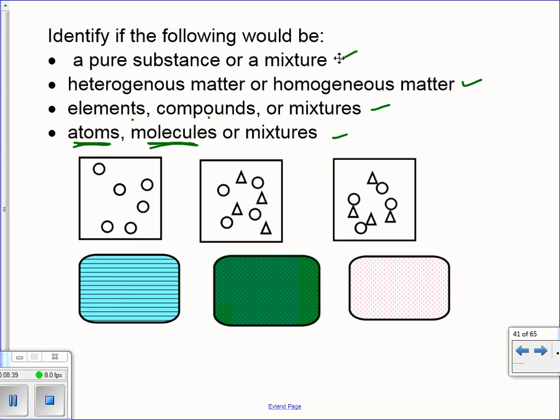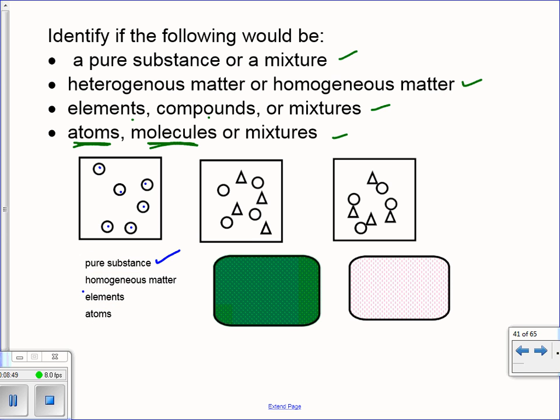All right, so in this first one, we have these single items here. They all look the same, and they're all single. So I would say it's a pure substance. They're the same exact thing. Homogeneous because they look the same. Elements because they're single and they're all identical. And then they're atoms because they're all single and identical.